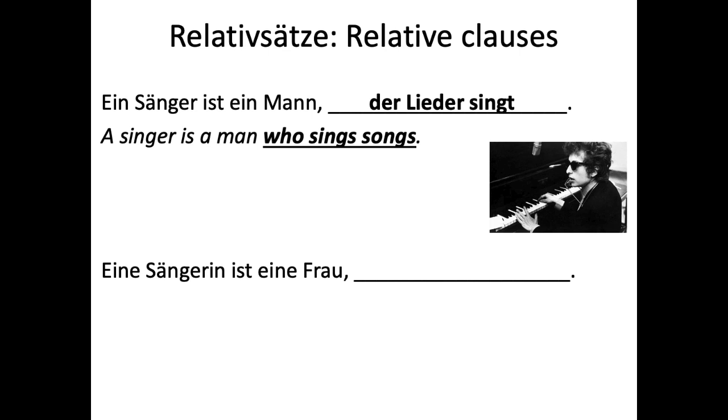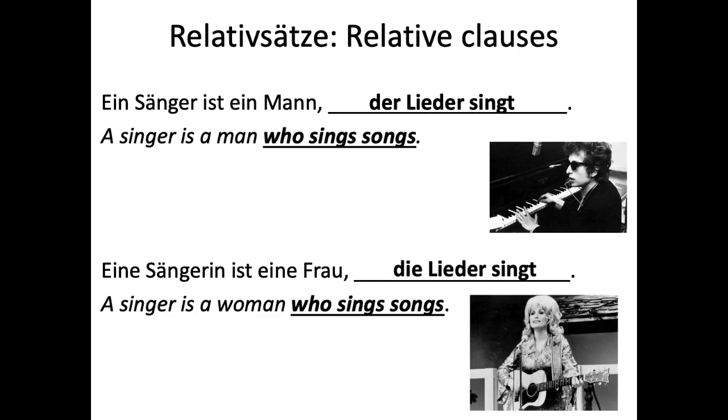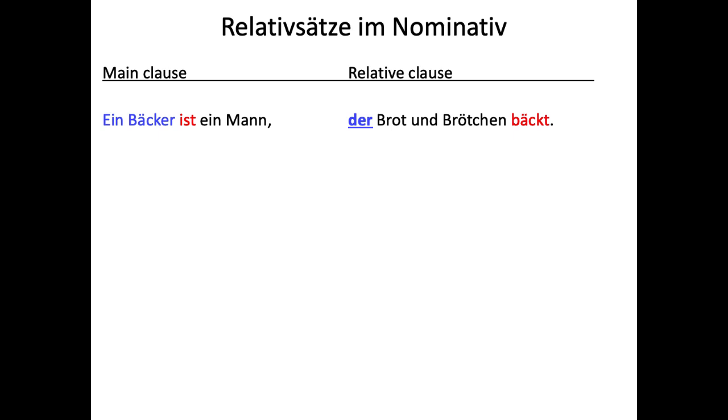So, eine Sängerin ist eine Frau, die Lieder singt. Technically it says, a singer is a woman who songs sings, right? But of course we're going to say who sings songs, so we move that verb back to where it was before it was kicked. Okay, so we have more of these. Ein Bäcker ist ein Mann, der Brot und Brötchen bäckt.